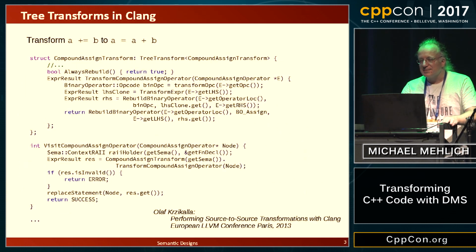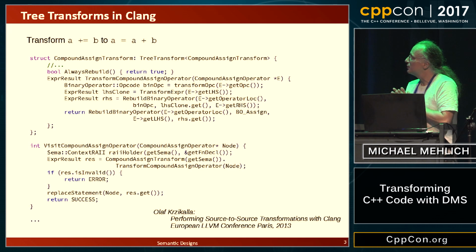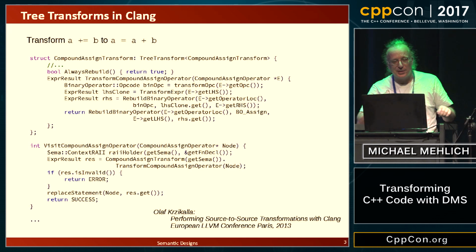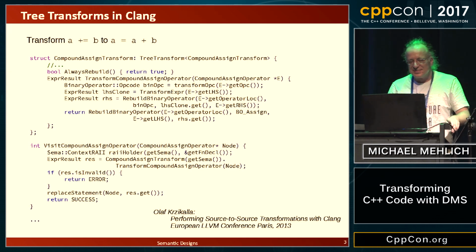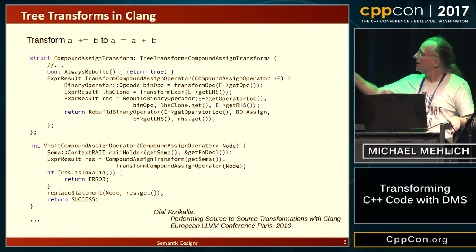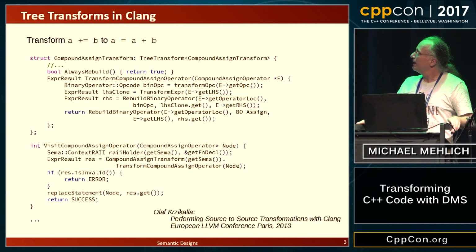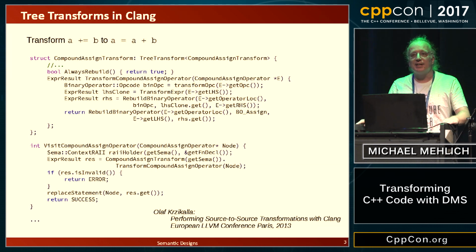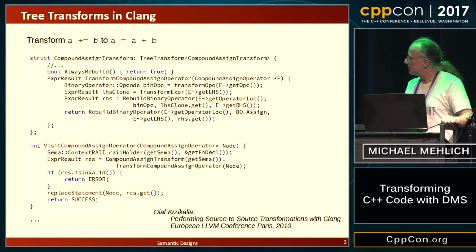So, sounds great. Now let's switch back to Clang, because I know it's your favorite infrastructure. We can have a simple transform like A plus equal B, and we want to translate it to A equal A plus B. That's how it looks in Clang if you want to use tree transforms in Clang. I stole that from some slides that were presented by someone else at the LLVM conference in 2013.